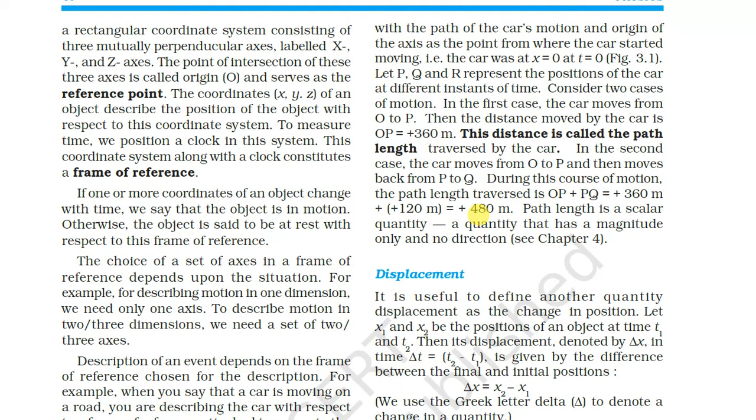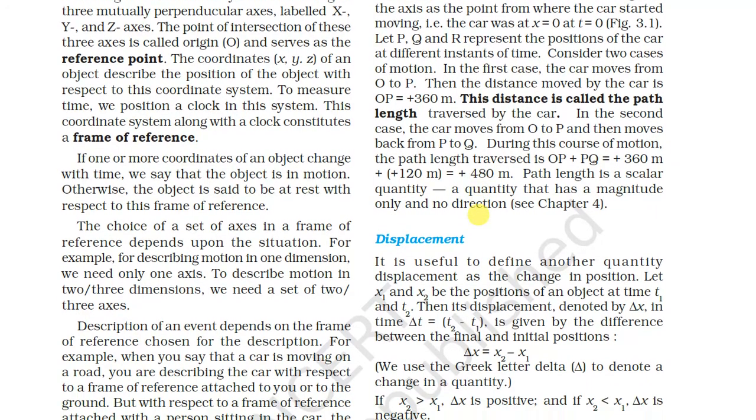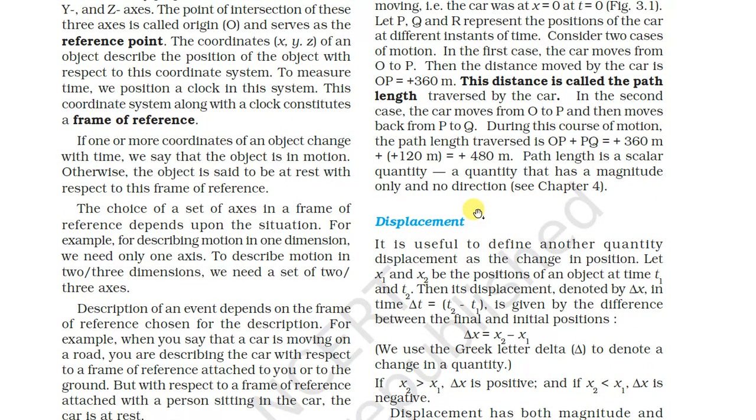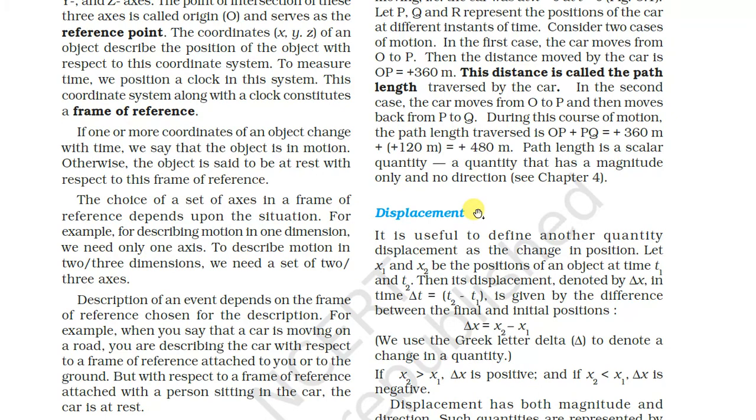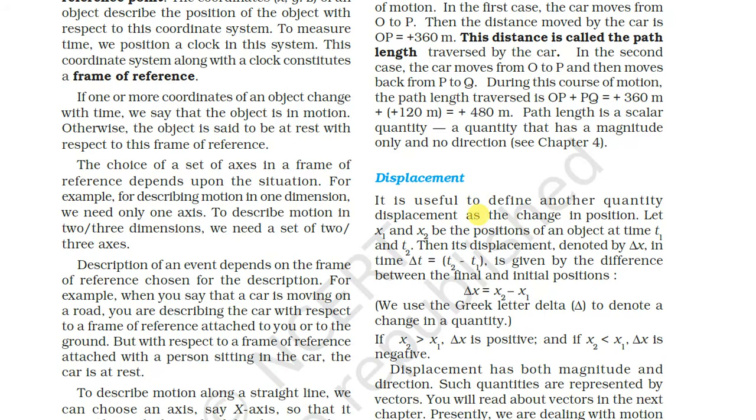So the distance from Anand to Borsuk plus Borsuk back to Anand, and then you reach Napa. At that time, the total path is 360 plus 120 meters, which is 480 meters. The path length is a scalar quantity, a quantity that has a magnitude only. There is no direction. Path length has no direction.